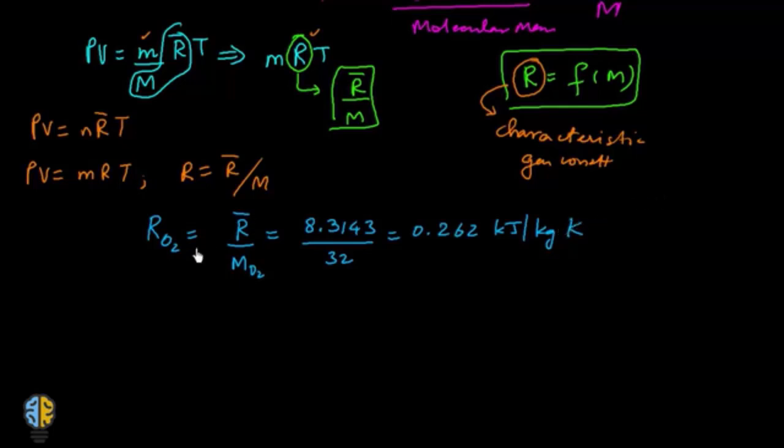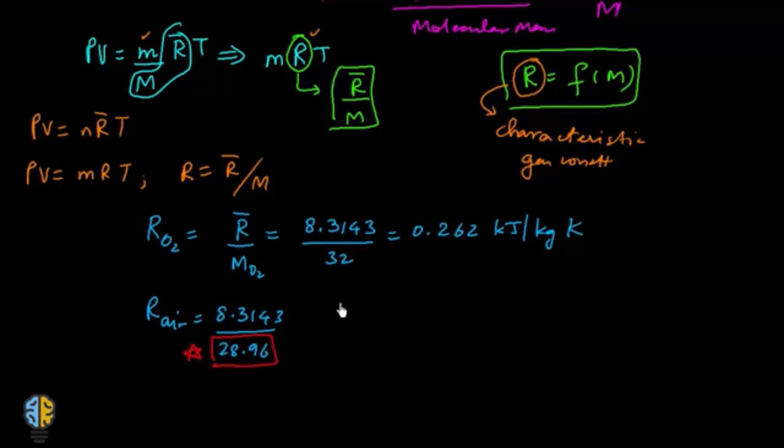Now if you have to find the characteristic gas constant for air, it is 8.3143 upon the molecular mass of air, that is 28.96. This is a data value which should be remembered at all times. It is a very important data value.